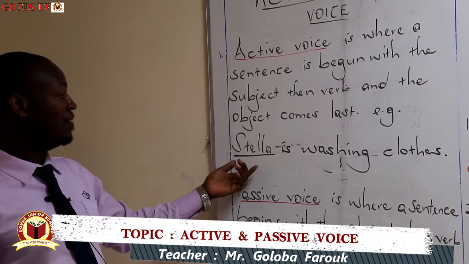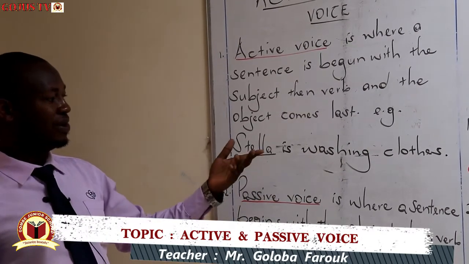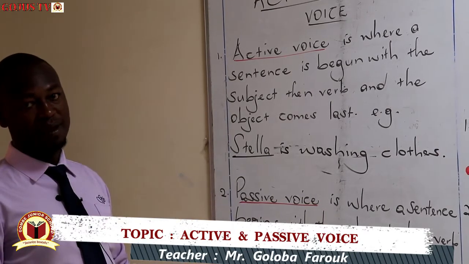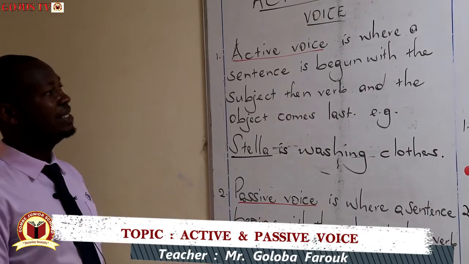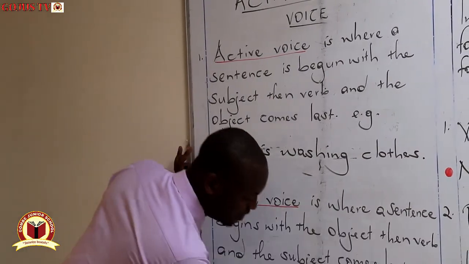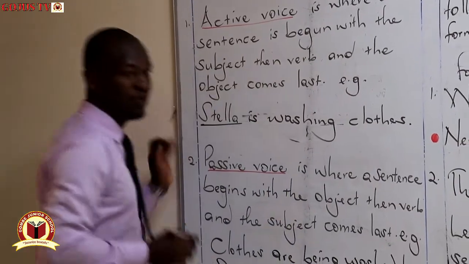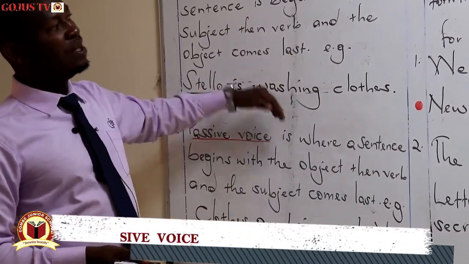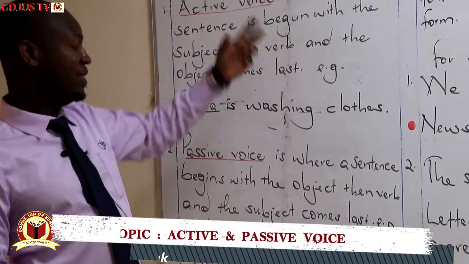Like the example we're giving now, Stella is washing clothes. In the passive voice, we shall say, clothes are being washed by Stella. So you realize that in the passive voice, we are now introducing another word, being, which was not in the passive voice of present simple form. So we go ahead and look at how these change.